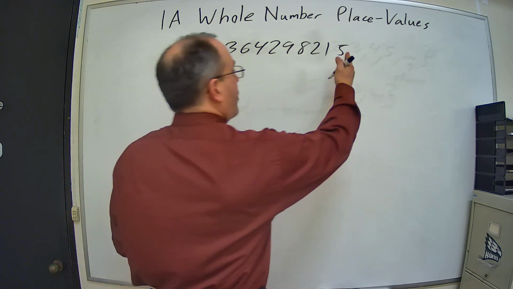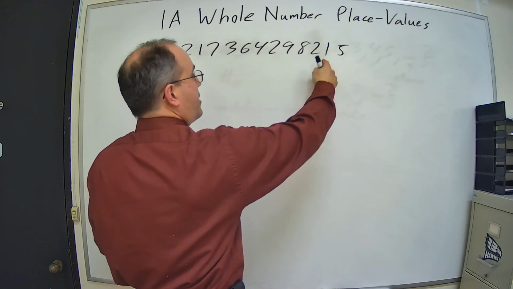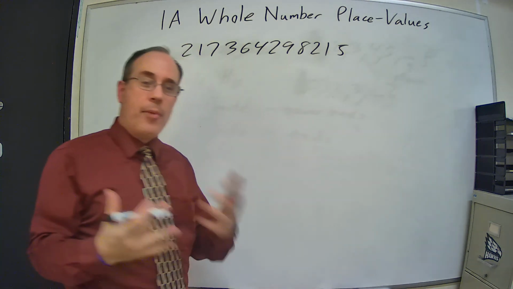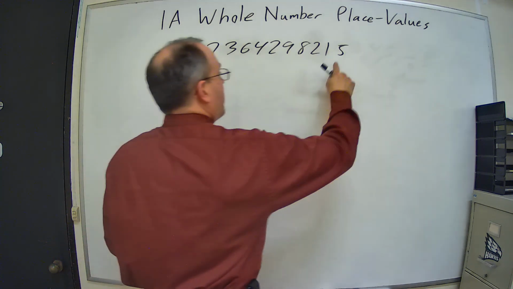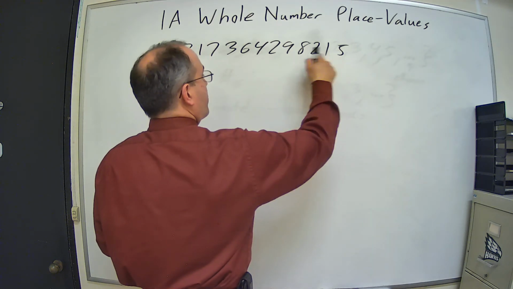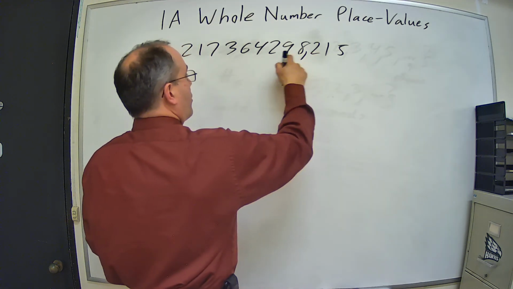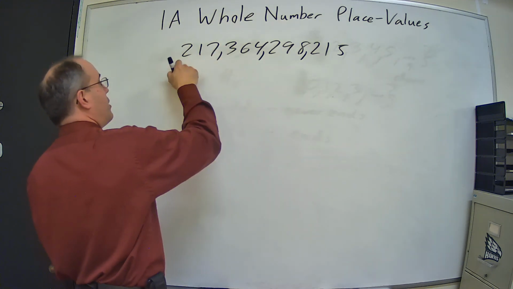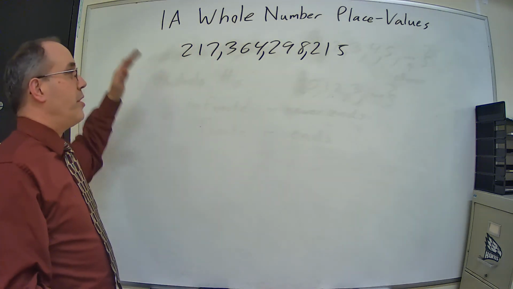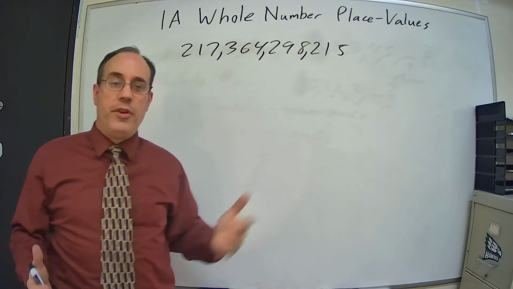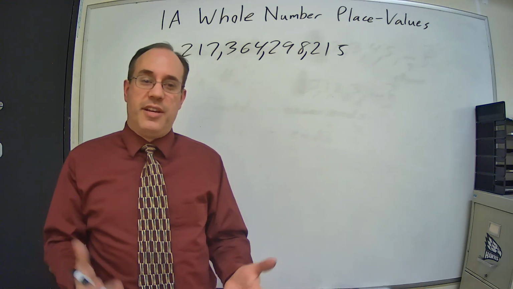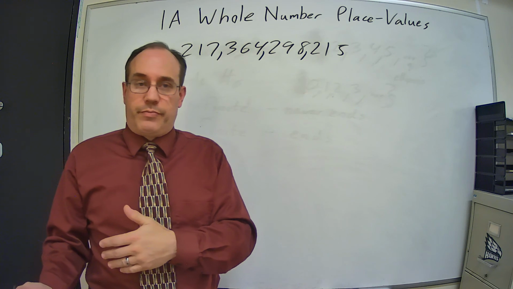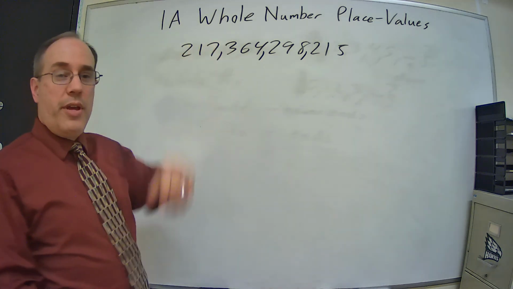And starting from the right-hand side, we count 3 digits, and then we put a comma to separate the period. So we have 5, 1, 2, so 1, 2, 3 digits, comma, 1, 2, 3, comma, 1, 2, 3, comma, 1, 2, 3. If we had another digit over here, we'd put another comma. But now we've broken this up into periods, sets of 3 digits. Those periods have names.